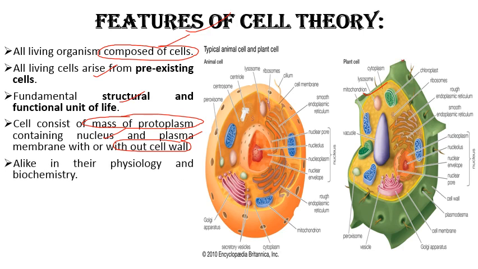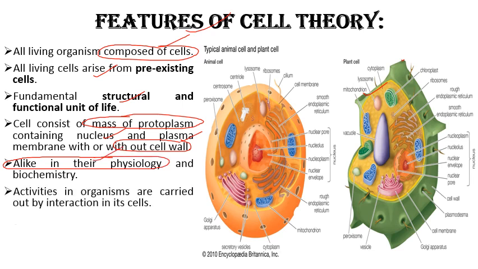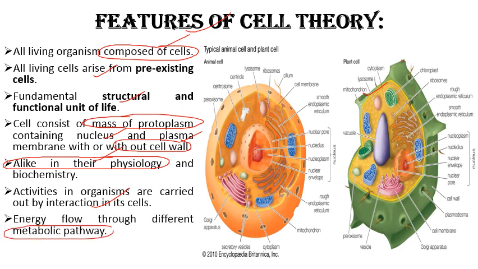Then alike in their physiology and biochemistry, सभी के सभी जो cells होते हैं, they show similarity in their physiology and biochemistry. Activities in organisms are carried out by interaction in its cells. जो भी activities हैं वो cell के coordination से ही होती हैं. Energy flow through different metabolic pathways occurs within the cell.